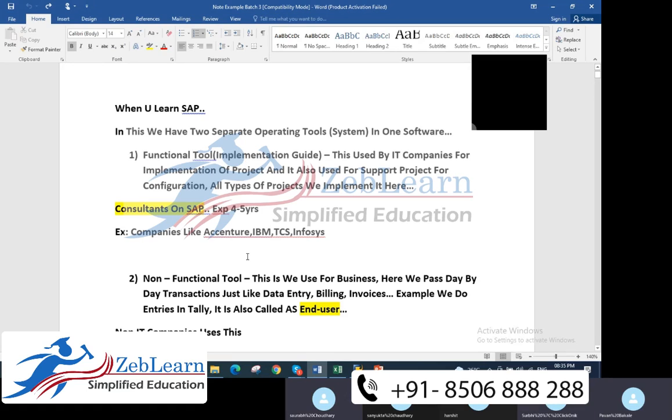So under the SAP software, in a functional module, there are two different tools. Got it, sir. One is the IT tool where we prepare the project, and the other is the end user tool.